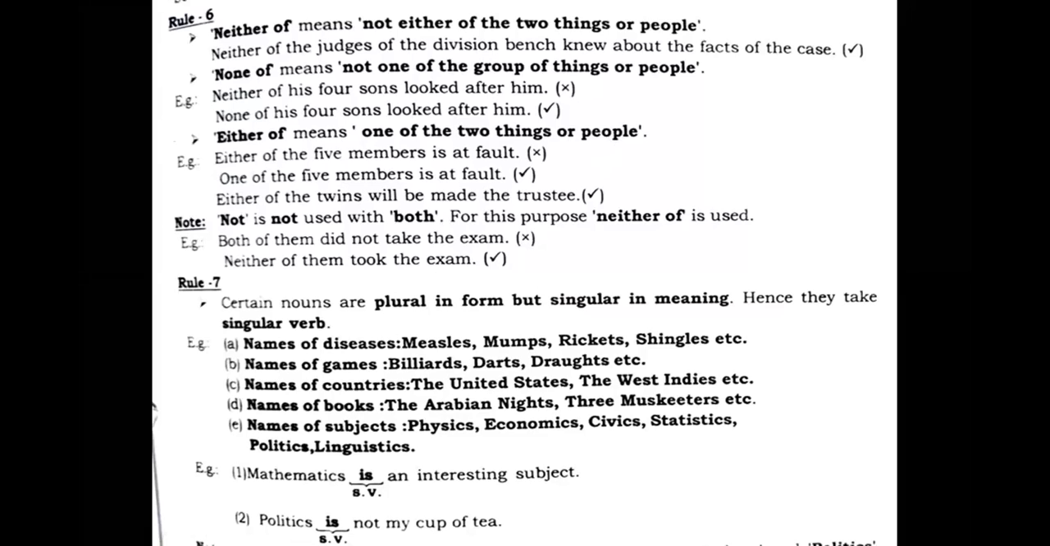Neither of means not one of the two. This you need to understand, right? Though the sentence is in the past, the bench knew about the facts of the case.